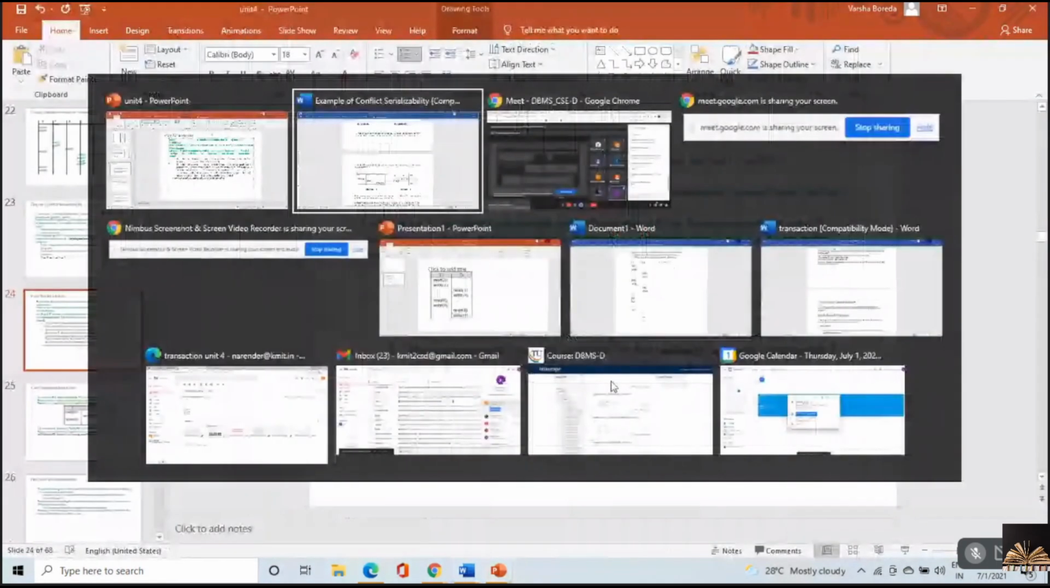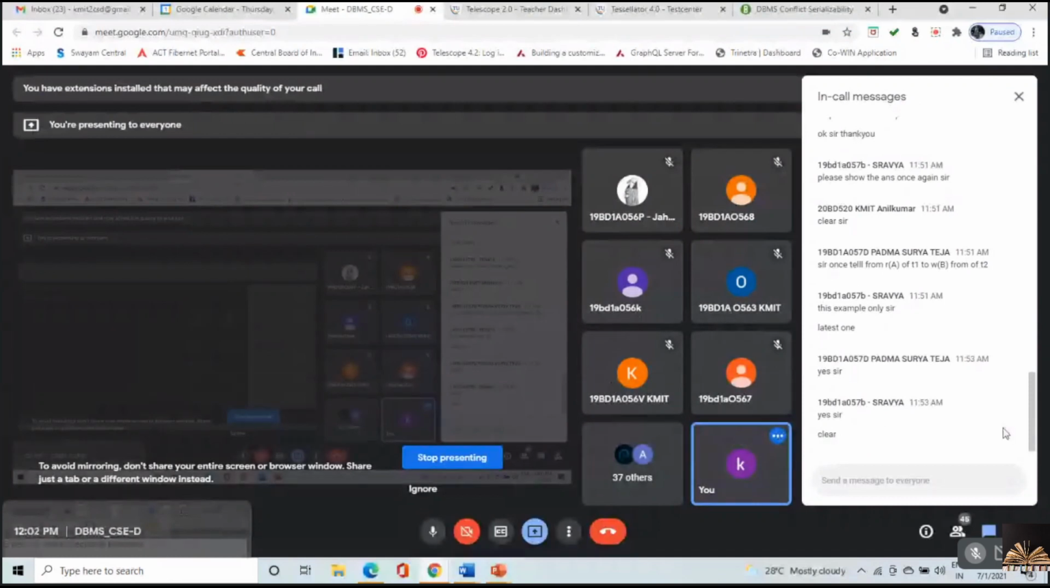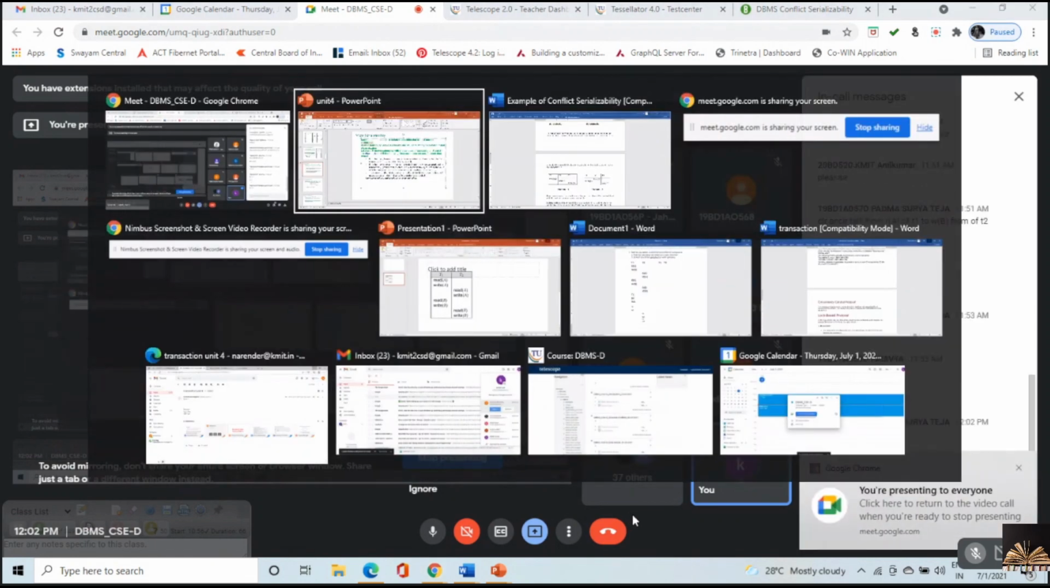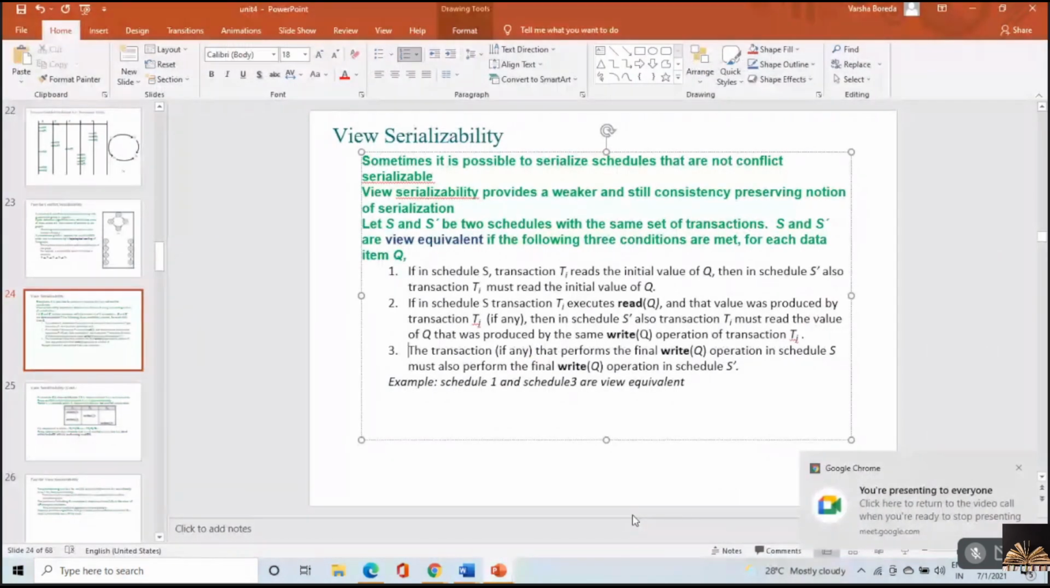Is it okay? You have any questions, ma? Is view serializability clear, ma? You have any questions, you can ask. Would you like to go through the conditions once? Just go through this slide once. You have any questions, you can ask.